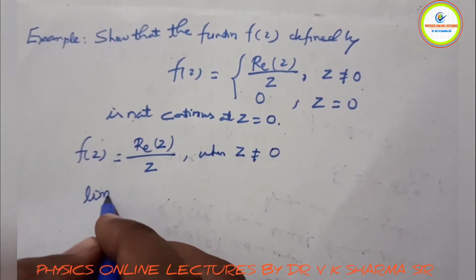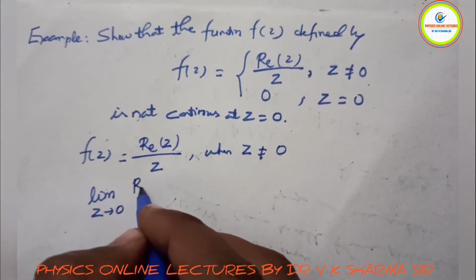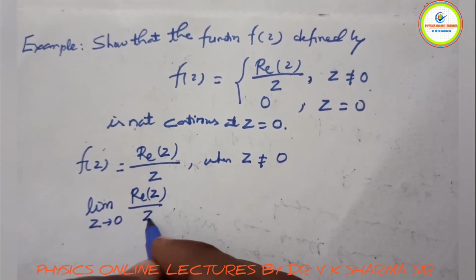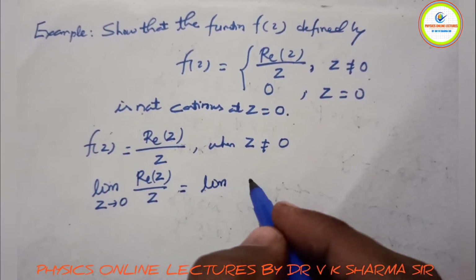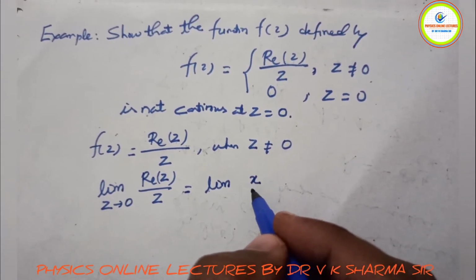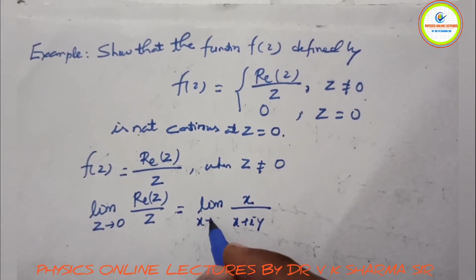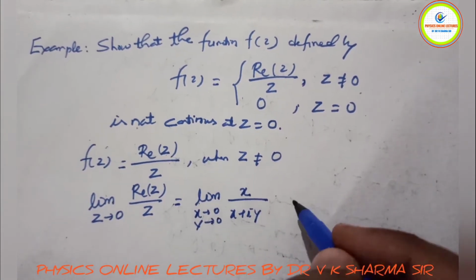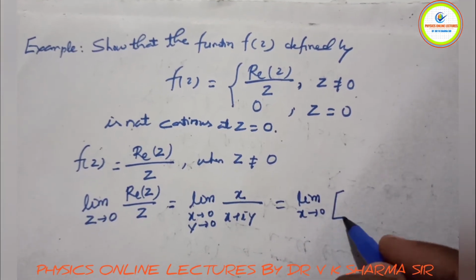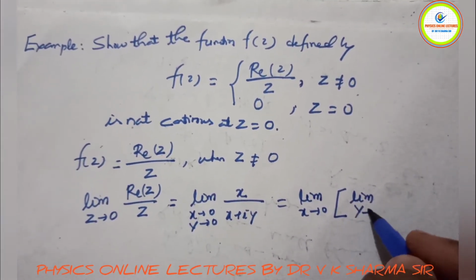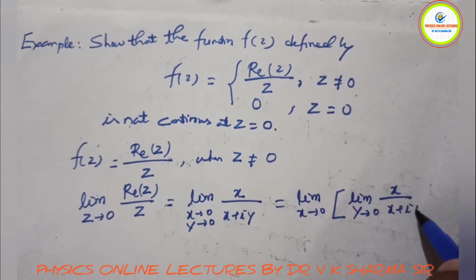What we have to do here is take the limit as z tends to 0 of the real part of z upon z. Simply, I can write the real part of z as x, upon z, which is x plus iy, with x tending to 0 and y tending to 0. Similarly, we look at the limit x tending to 0, first with the limit y tending to 0 inside, taking x upon x plus iota y.